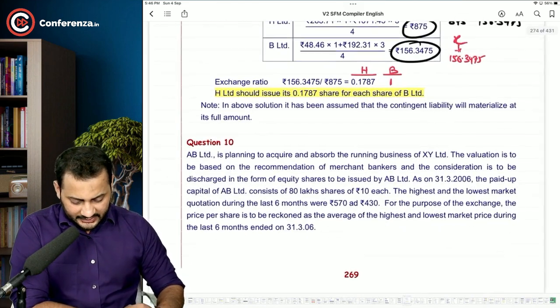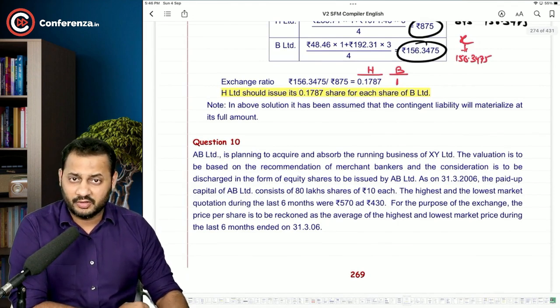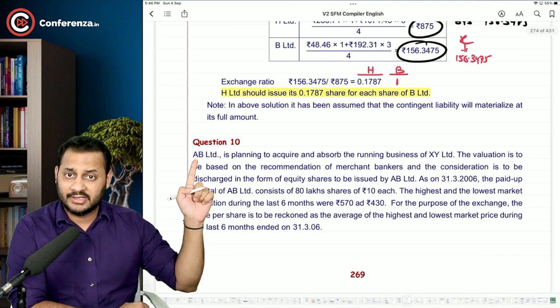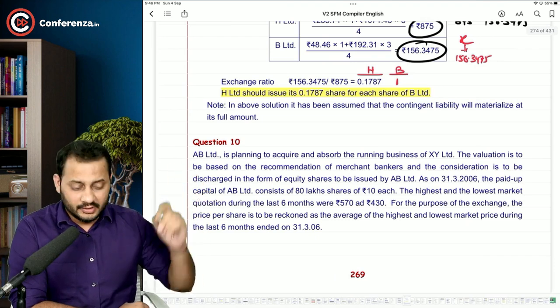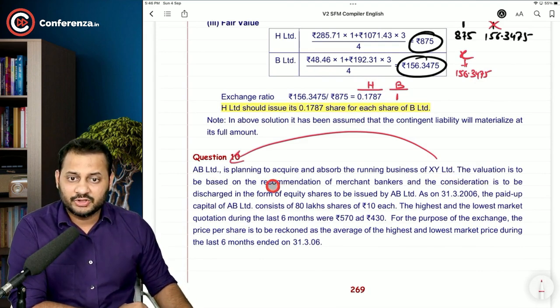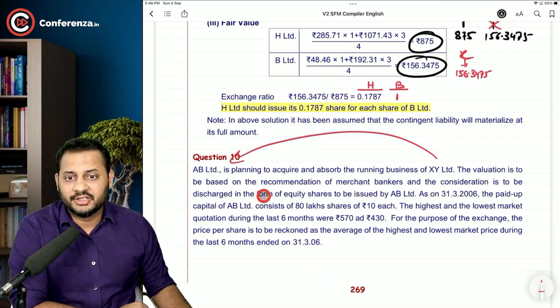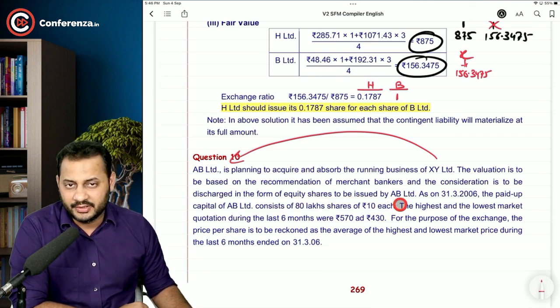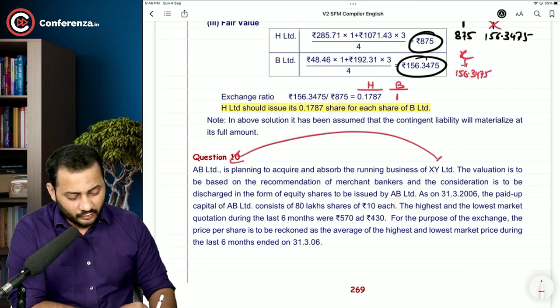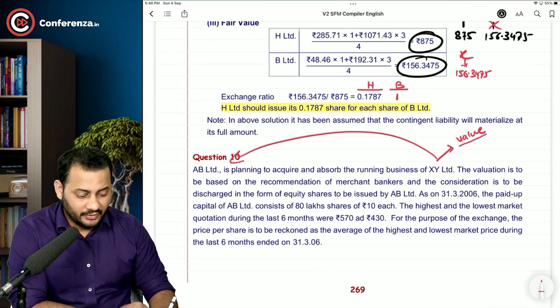See. ABC Limited is planning to acquire and absorb the running business of XY Limited. Running business of XY Limited. We, as AB Limited, we want to buy the company which is XY Limited. Okay. The valuation is to be based on the recommendation of merchant bankers. And the consideration is to be discharged in the form of equity shares to be issued by AB Limited. So first of all, we will calculate what should be the value at which we are going to buy this company. And in order to pay this value to the company, we are not going to give them